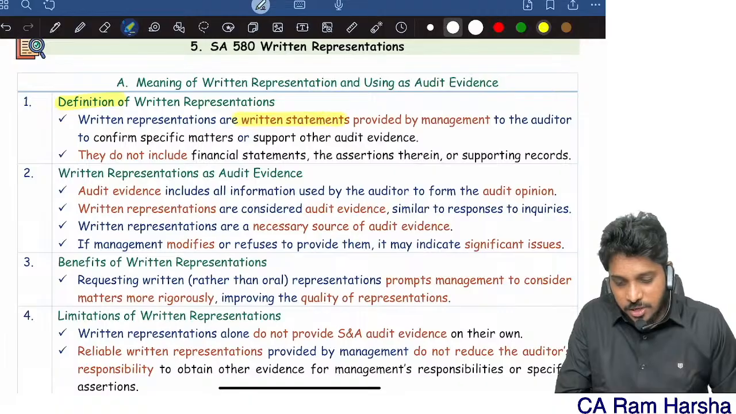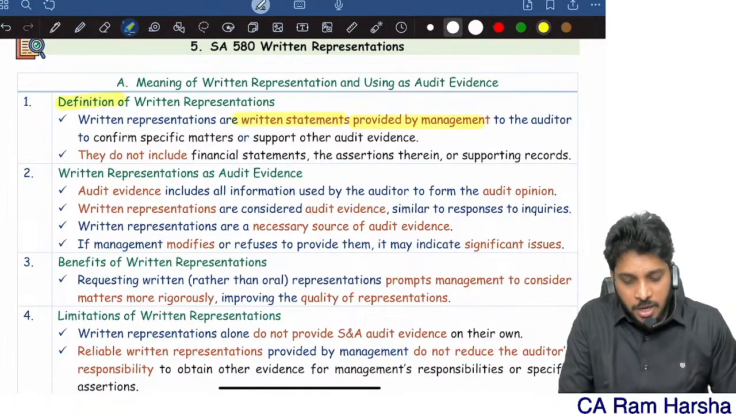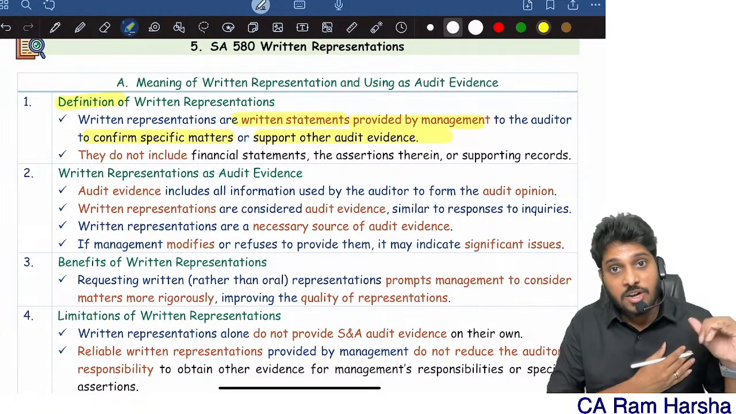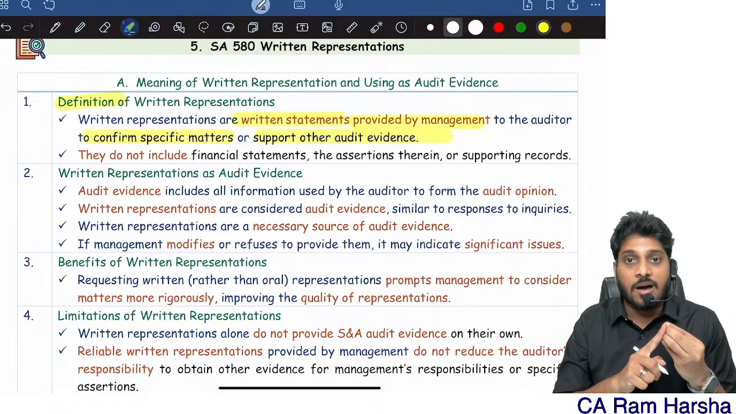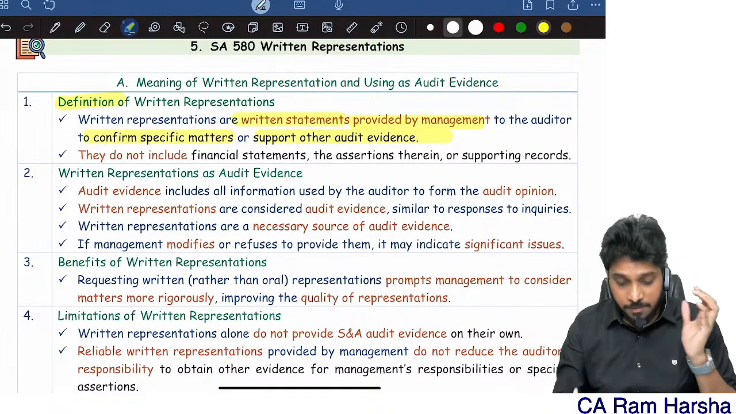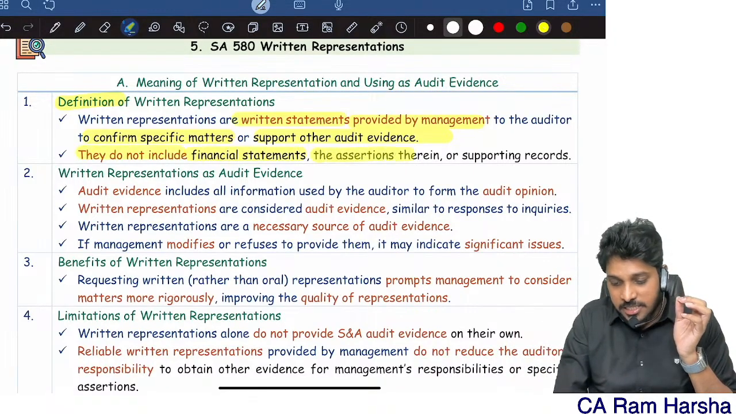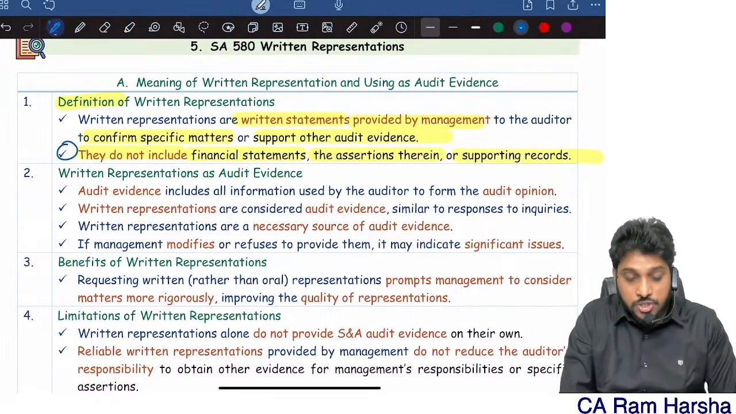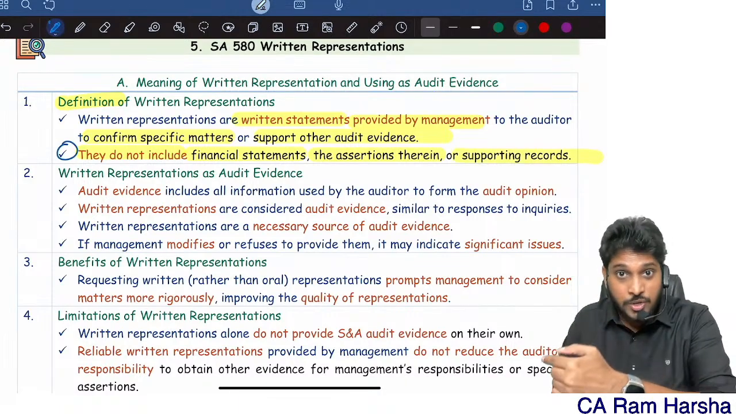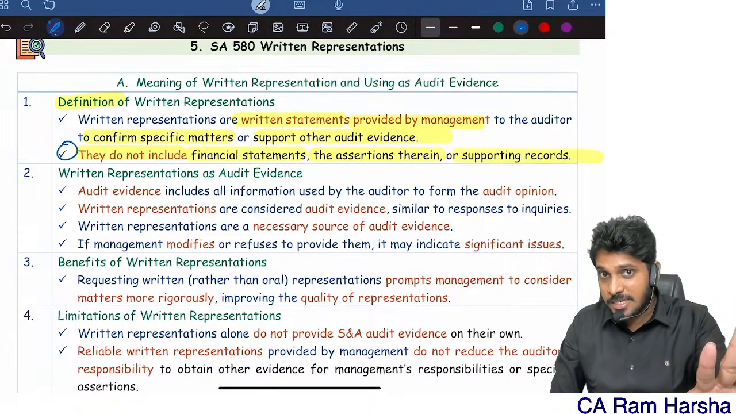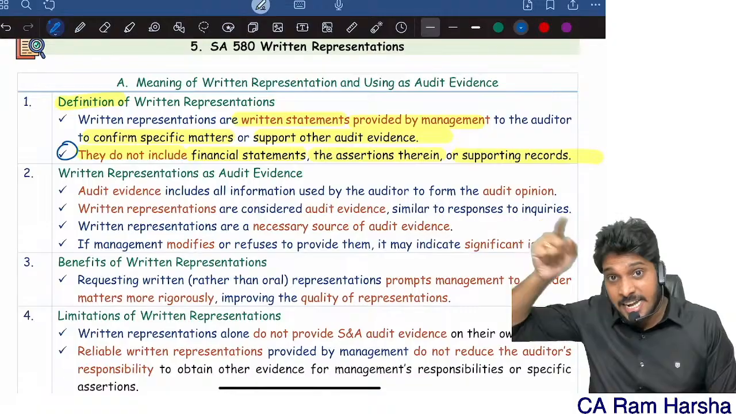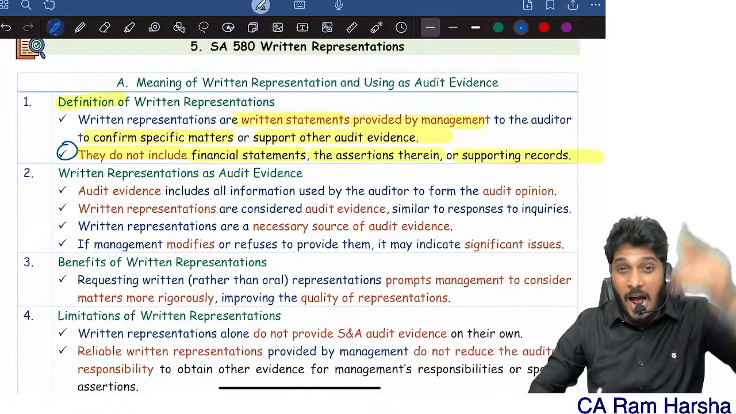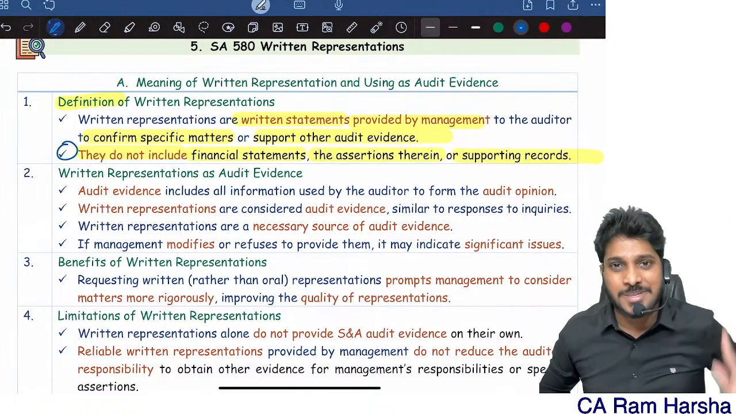Written representations are written statements provided by management to confirm specific matters or to support other information which I already obtained. I got some information, I got some evidence. To support this, they are giving additional data or they are confirming something. They do not include financial statements, assertions therein, and supporting records. Books of accounts and financial statements are also in writing, right? They are not representation. Inside those, for some content relating to that, management is giving me additional information. That's written representation.